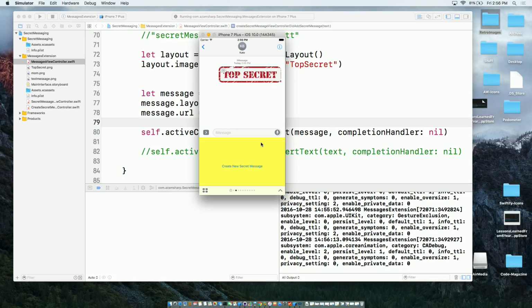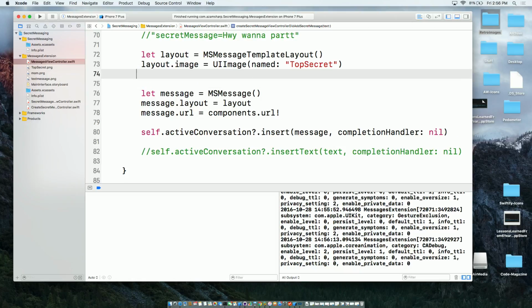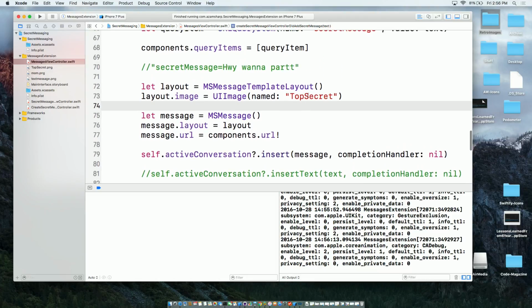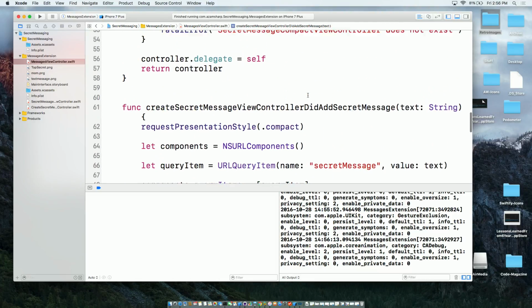But now we should focus on if Kate over here is sending this message and John is getting this message. Well, John just sees top secret. It doesn't mean anything. It doesn't mean that he needs to go out to some house for a party. It's just top secret. What does that even mean? Top secret. There's no message. All right. So the message is there, but we just can't see it. Message is there because we attach it to the URL. So let's go ahead and find out how we can retrieve the URL from there, and that will be interesting.